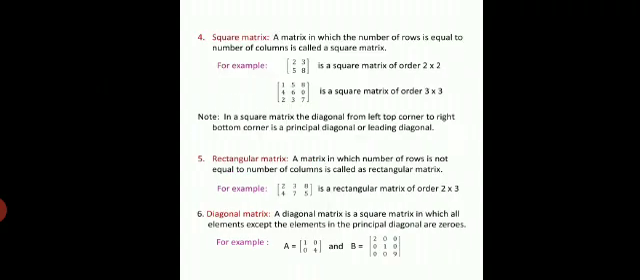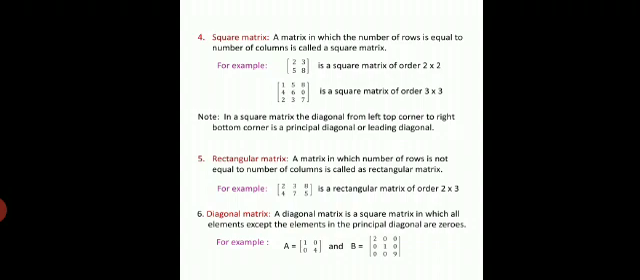The next type is square matrix. A matrix in which the number of rows is equal to the number of columns is called a square matrix. That means the number of rows should be equal to the number of columns. You can see the examples. In the given example, we have 2 matrices. They have order 2 rows and 2 columns, and the second example contains 3 rows and 3 columns.